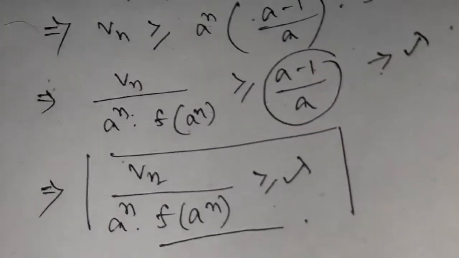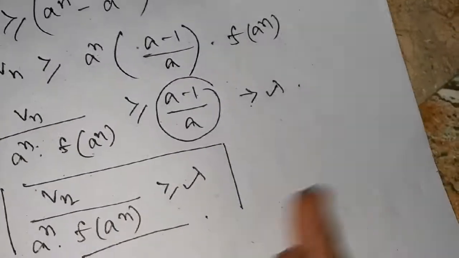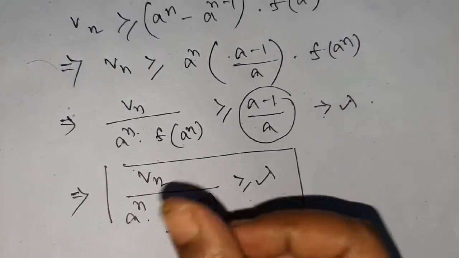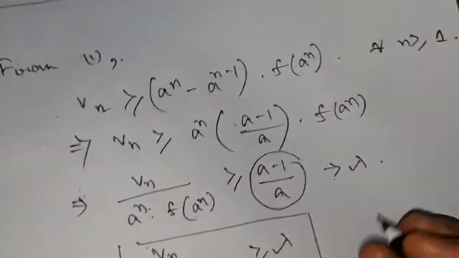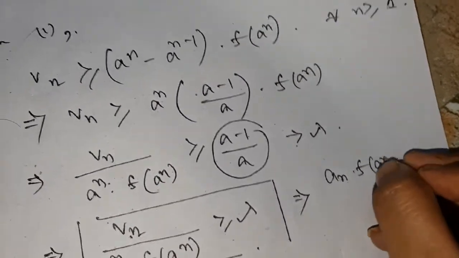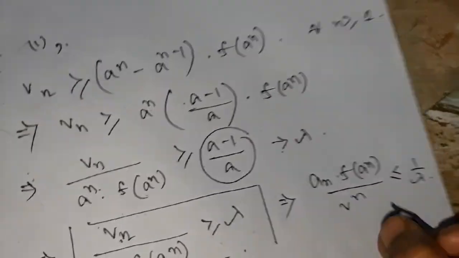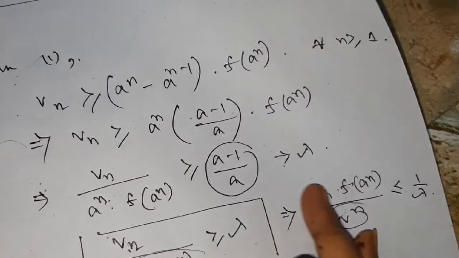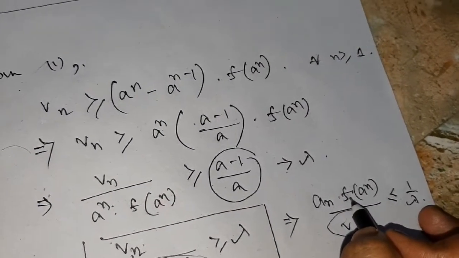We can apply the comparison test, because from this we can write that if this is divergent, then this is divergent from comparison test B. And similarly, if we take the reciprocal, a to the power n f of a to the power n by Vn is less than or equal to, again, a constant. So if this is convergent, this is convergent. So if it is divergent, then it is divergent. If it is convergent, then it is convergent.